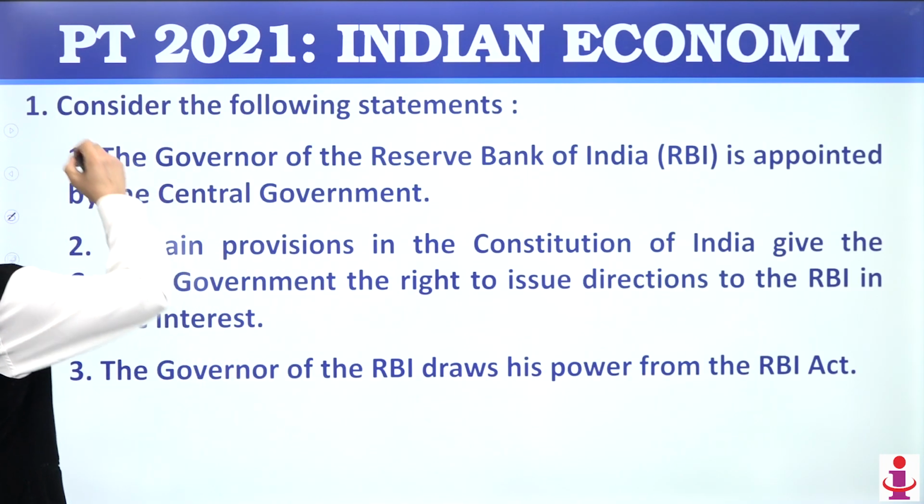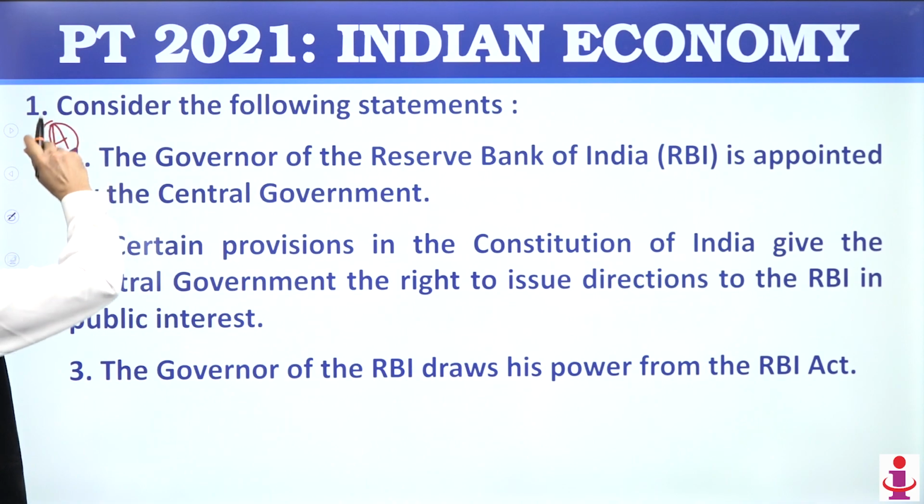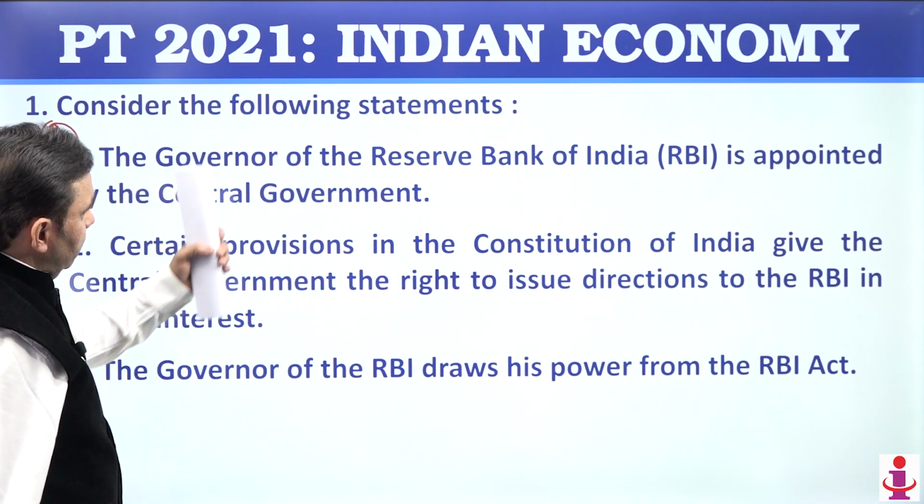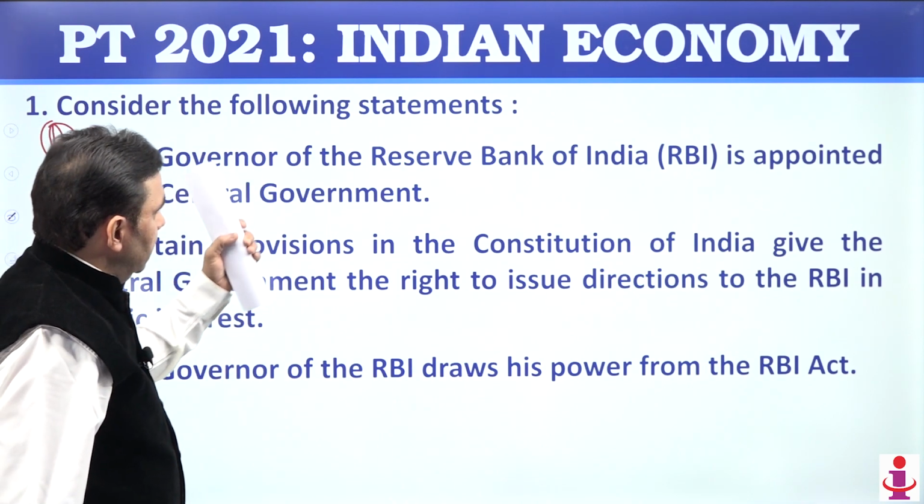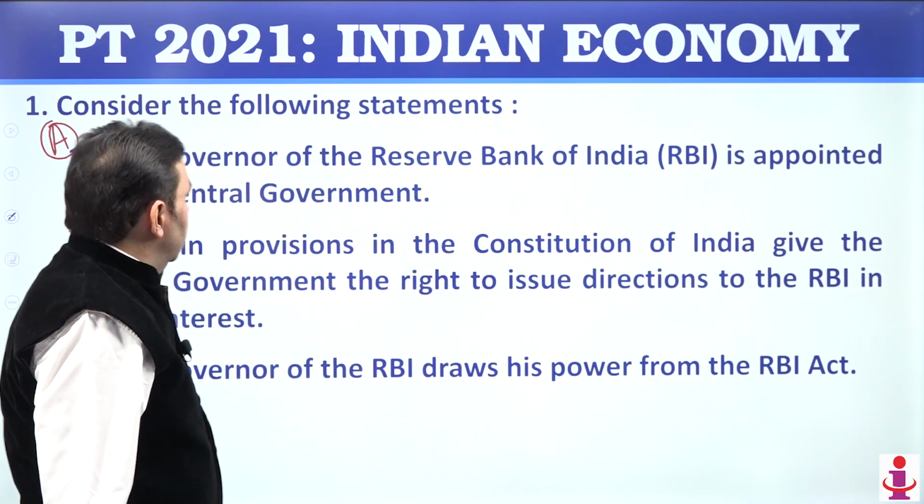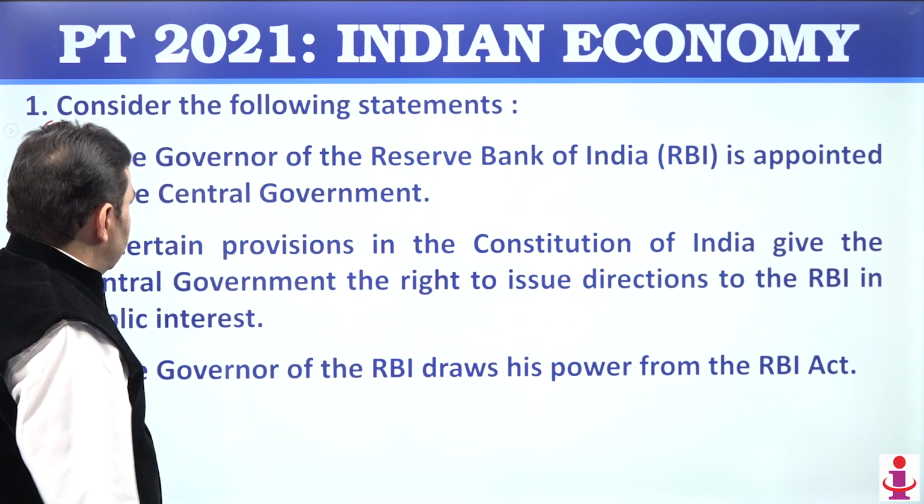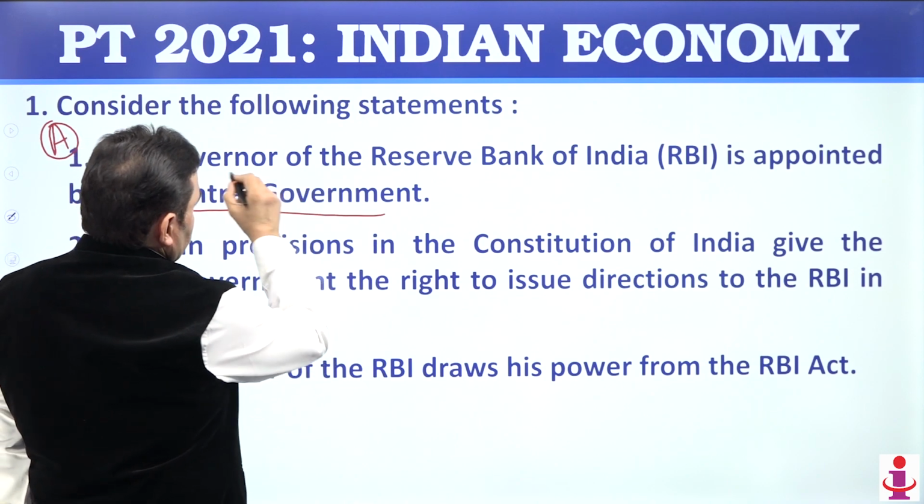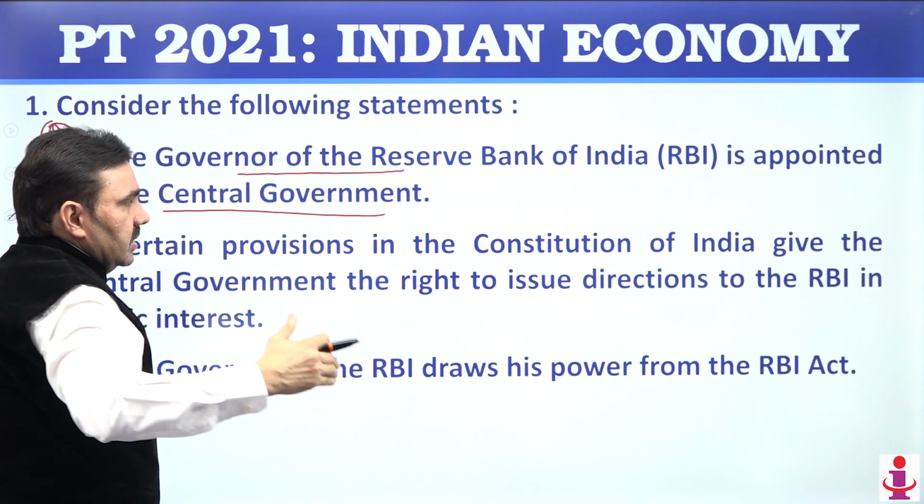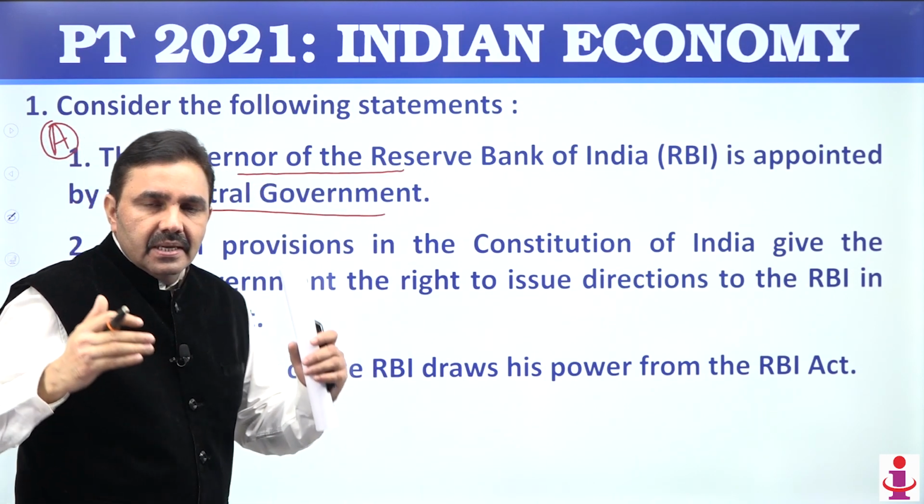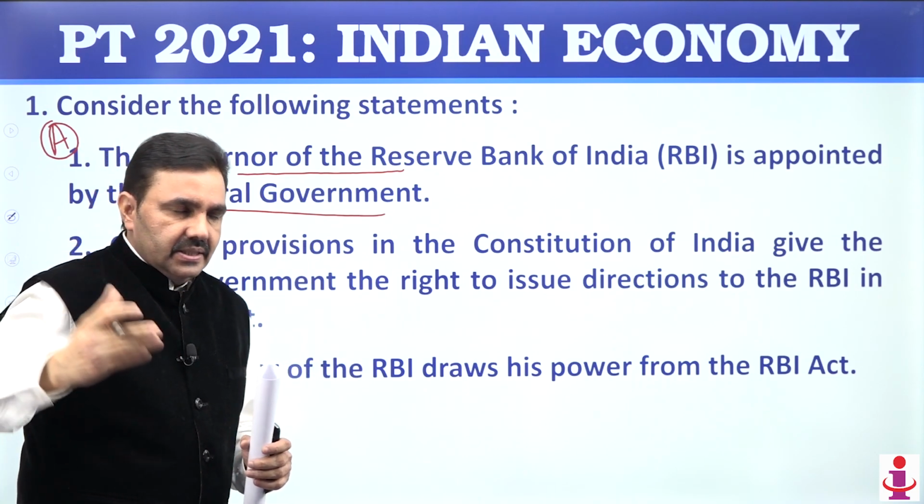This is set A. So set A starts with economic questions. Consider the following statements. The governor of the Reserve Bank of India is appointed by central government, definitely. The present governor Shaktikanta Das was appointed by central government. So that is the right statement here.